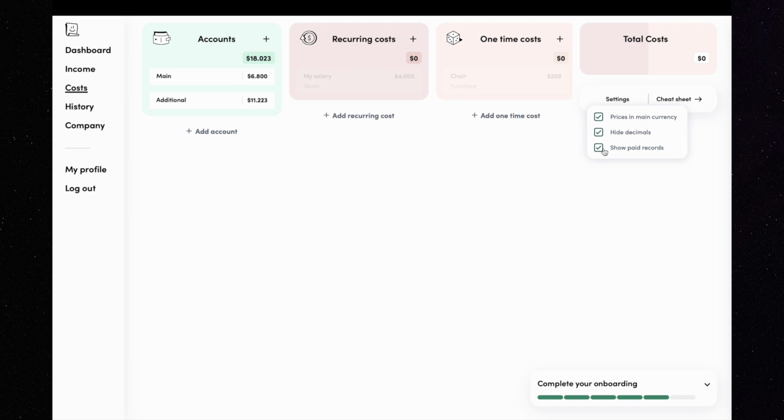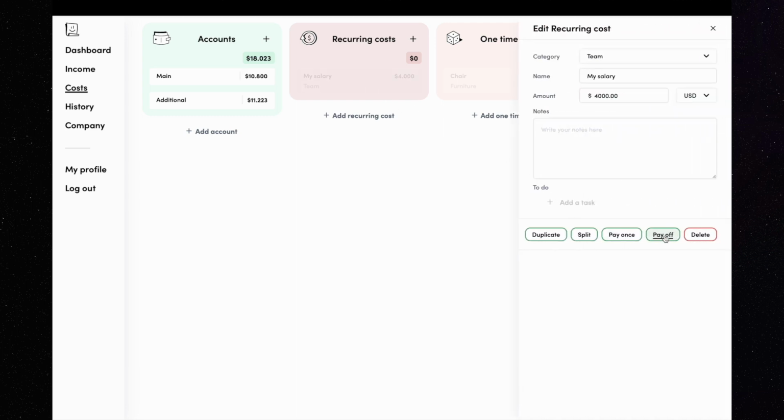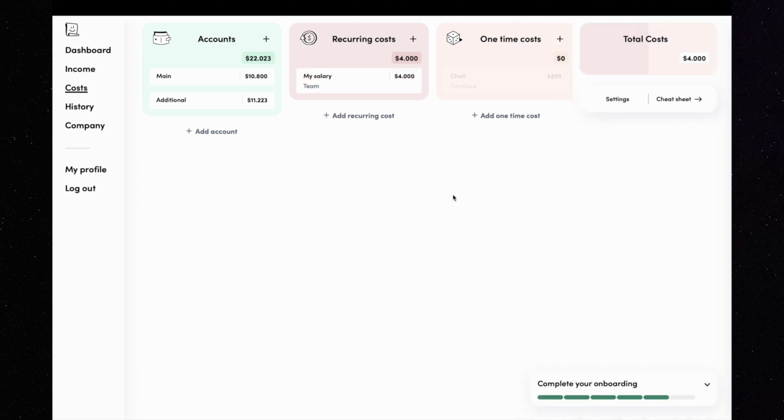This is the difference between the columns. The recurring costs column lets you keep repeated costs, weekly, monthly, or even yearly. And the one-time costs column enables you to keep the planned expenses so that when you pay for them, you can forget about them. On the far right, you have the total cost module, which sums the columns of recurring and one-time costs. As on the income page, it gets updated whenever you edit any record between those two columns.